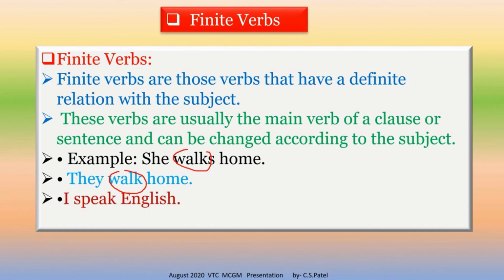I speak English. He speaks English. You are seeing how the verb speak changes according to the subject.